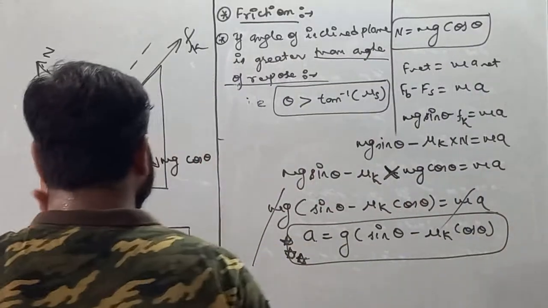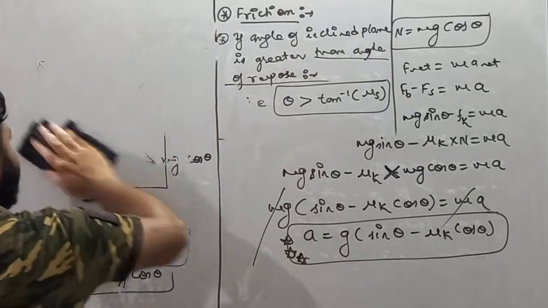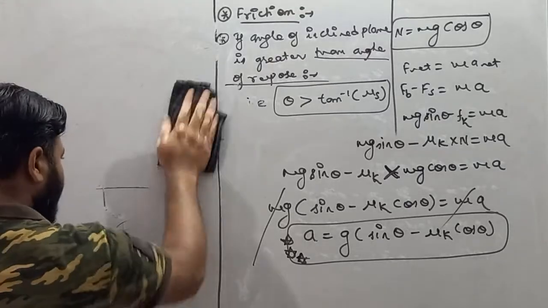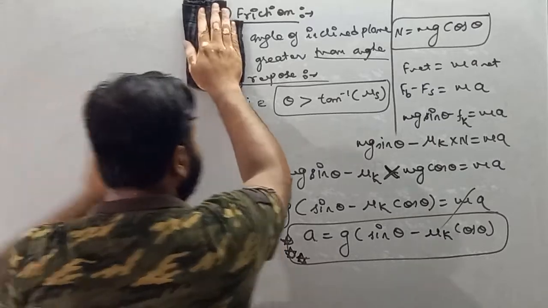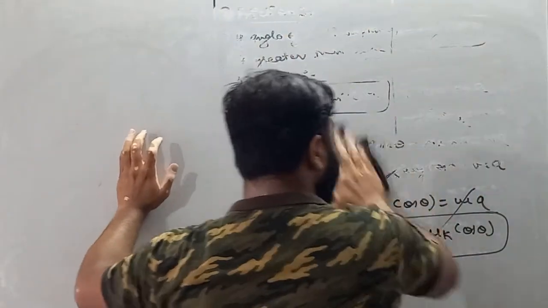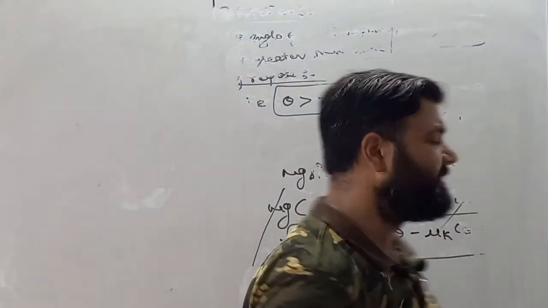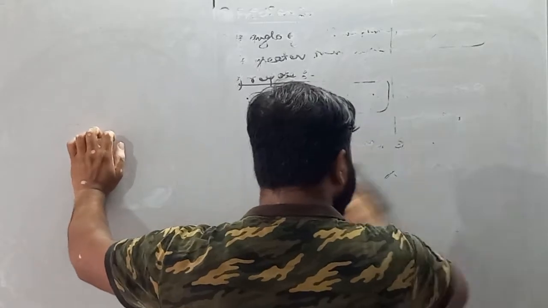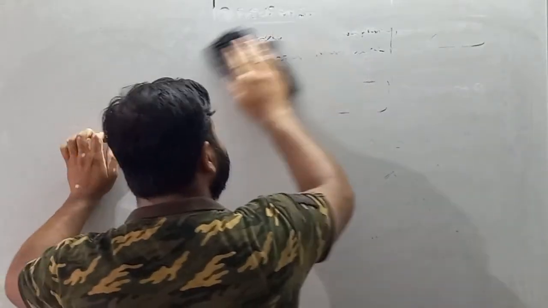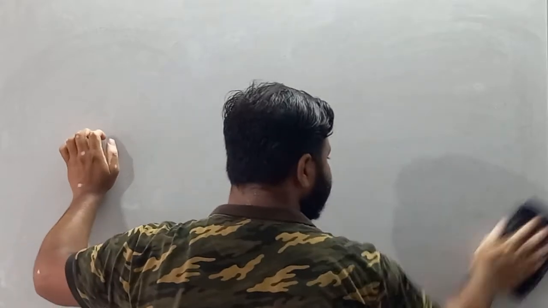Moving forward, my dear student, write down the next topic: motion in horizontal circular track. We know that circular tracks in our syllabus are of two types. One is horizontal circular track, dear student, and another is vertical circular track.